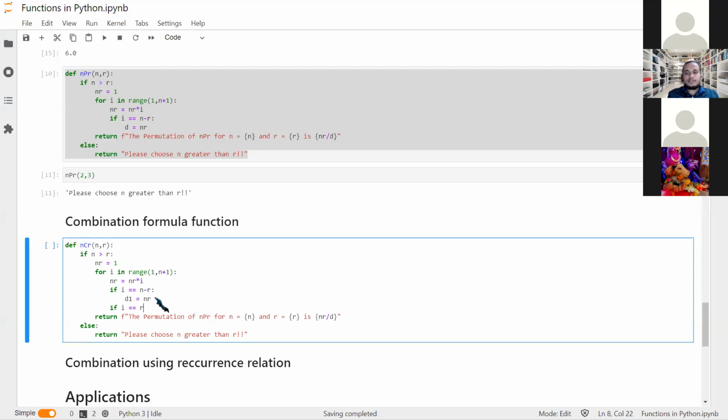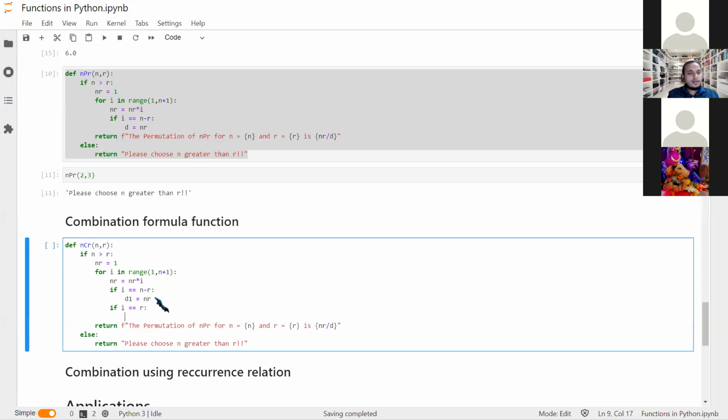So when i equals r, we have something, say d2. Okay, d2 is equal to nr. So it calculates both, and we just change the formula. We divide by this, and what we get is d1 and d2. So d2 into d1.